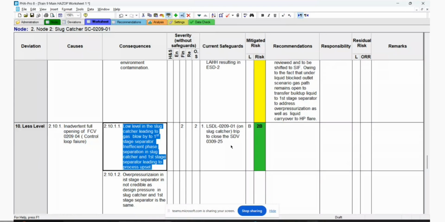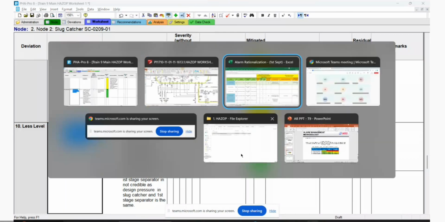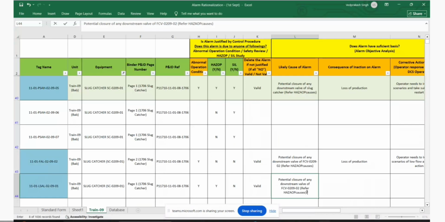But causes is this. Cause is this inadvertent full opening of FCB. Yes, correct. So this I can take straight away from HAZOP. When not required, just make that FCB 20902 instead of 4. Yes, it is corrected. The tag is corrected.